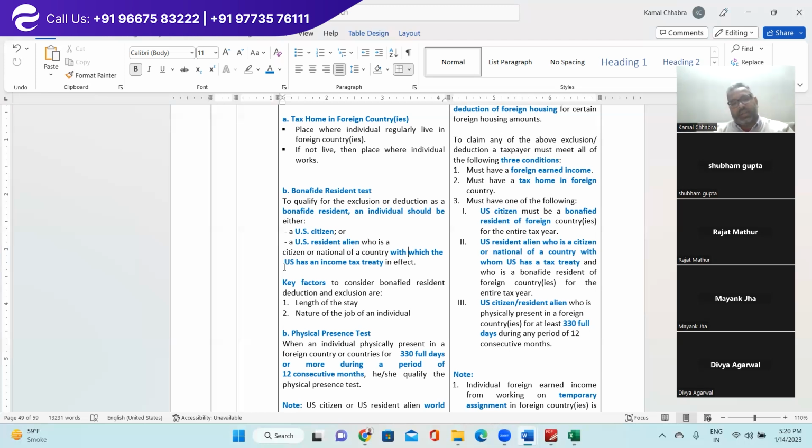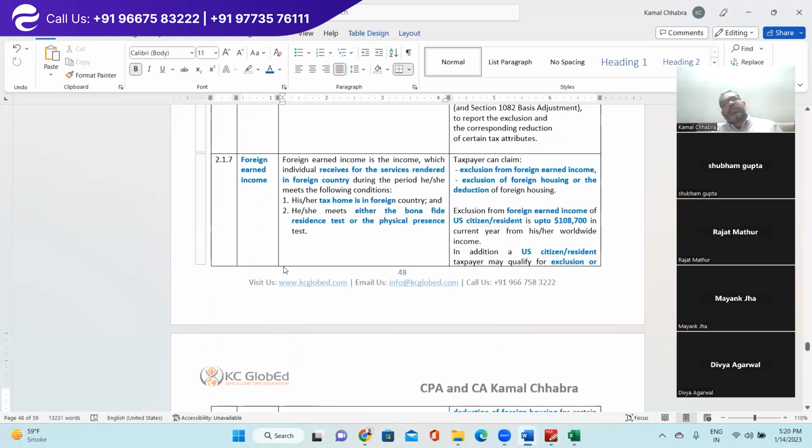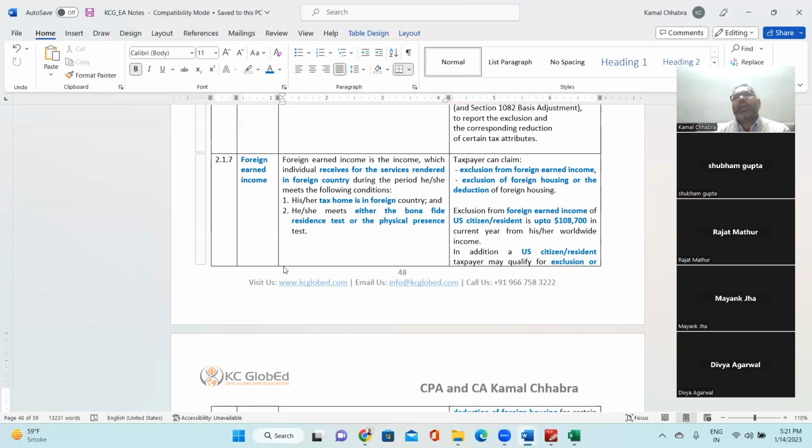So if you see from the beginning, the first thing we understood is foreign earned income, which we all know: that income an individual has earned outside the United States of America for rendering his or her services to a country outside the United States of America. But there are certain exclusions and deductions available from the foreign earned income.